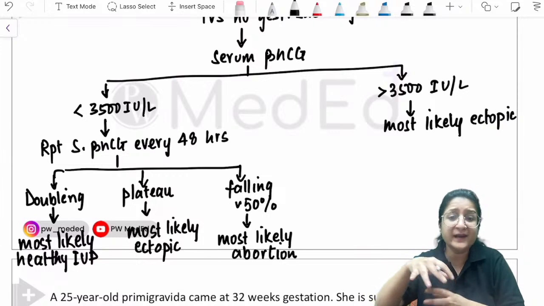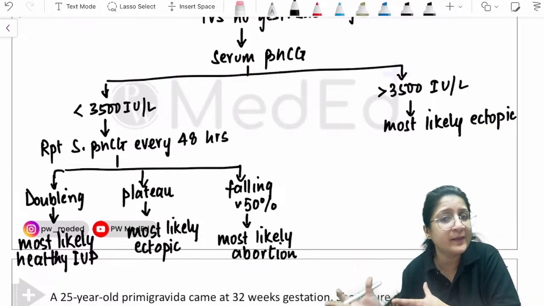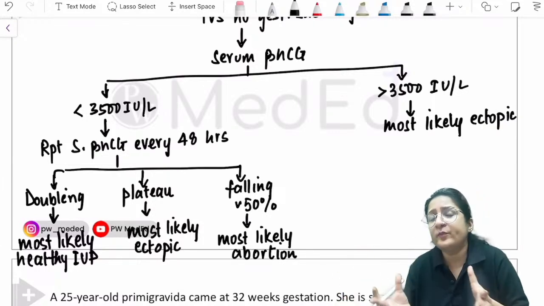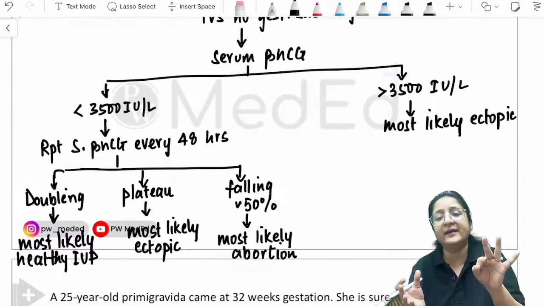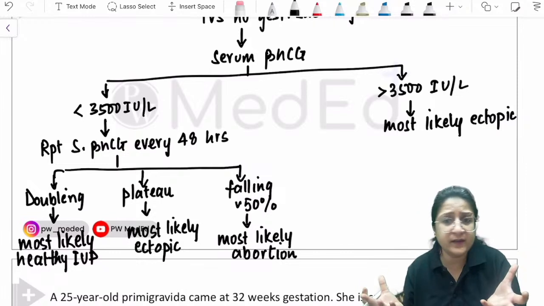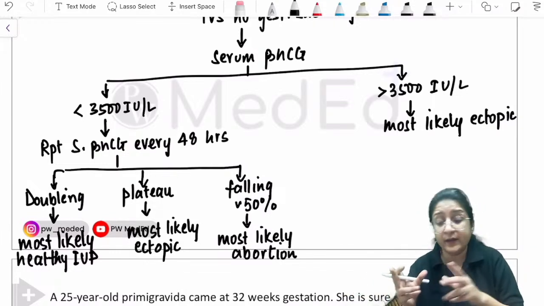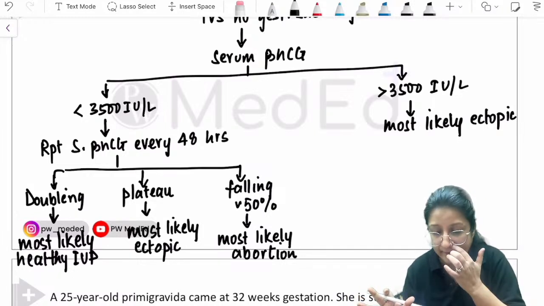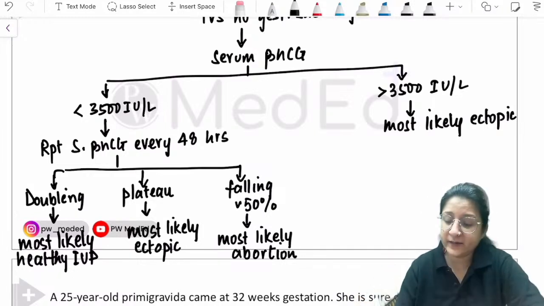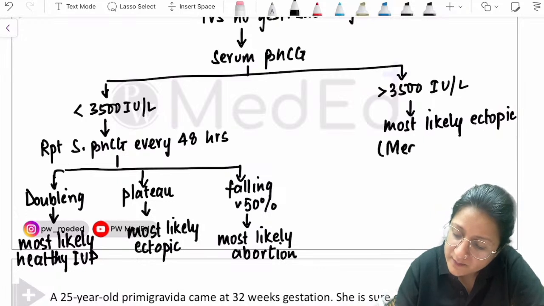If the pregnancy is too small to be picked up by ultrasound, laparoscopy gives no such advantage. So in this situation, laparoscopy will not help. Keep that in mind. So most likely it is going to be an ectopic, and we can start with medical management of ectopic.